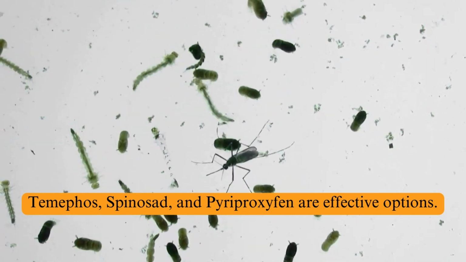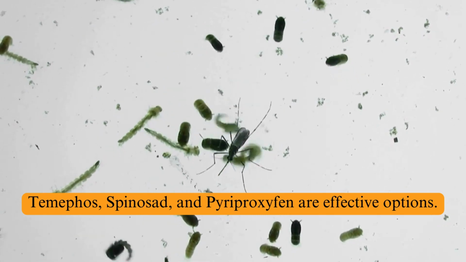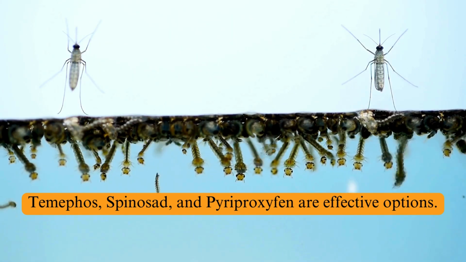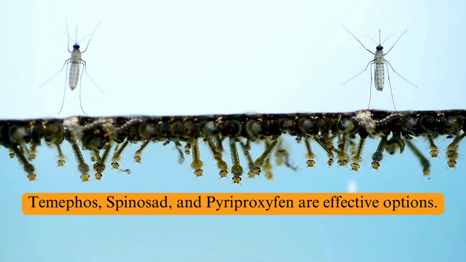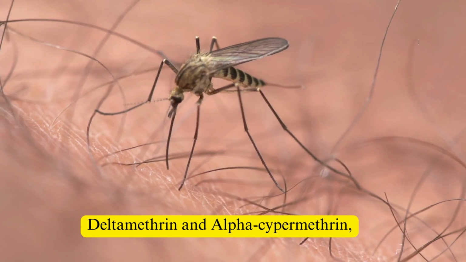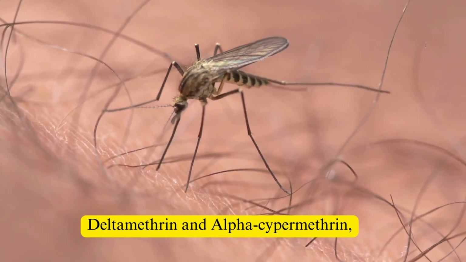Spinosad, a neurotoxin derived from soil bacteria, is effective in various aquatic habitats. Pyriproxyfen disrupts hormone signaling pathways in larvae, preventing the formation of adult structures. For adult mosquito control, synthetic insecticides are commonly used.